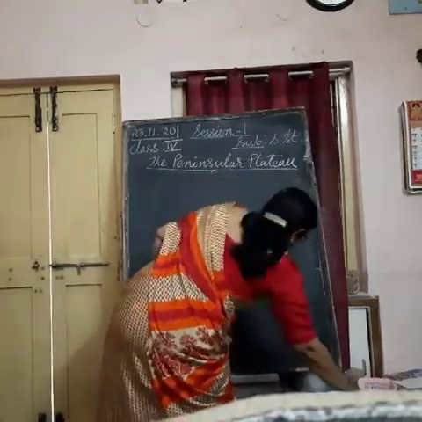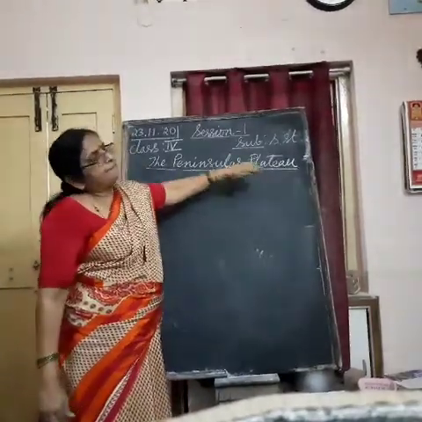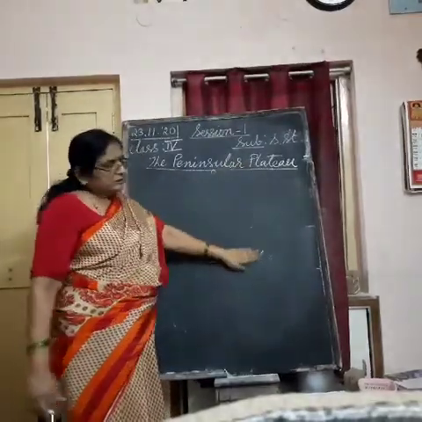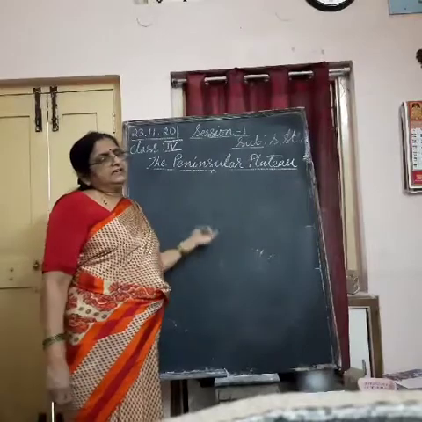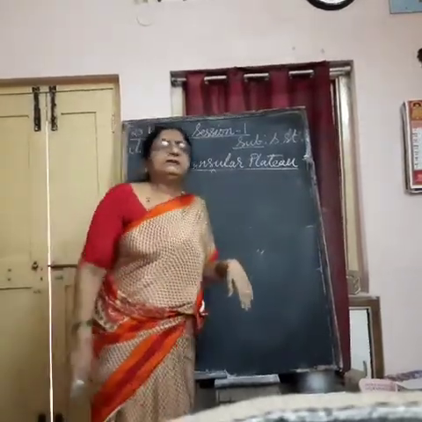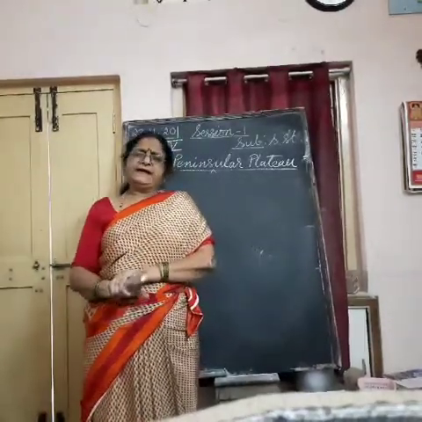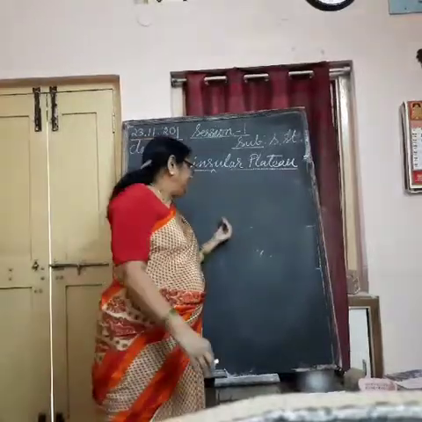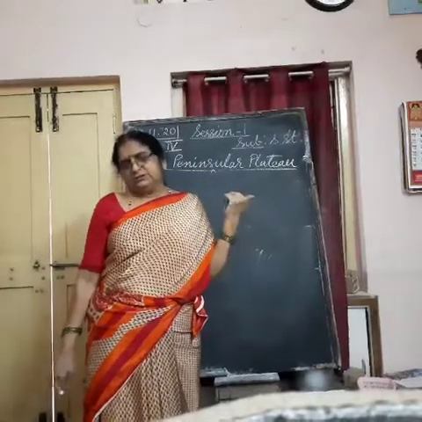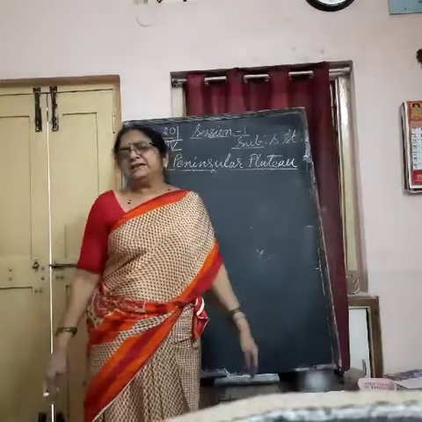So, this peninsular plateau extends after the northern plains. It is broader in the north and narrower in the south. And it is made up of igneous and metamorphic rocks. Ancient rocks they are. This land is completely made up of igneous and metamorphic rocks. Understand? And it has black soil, black lava soil.